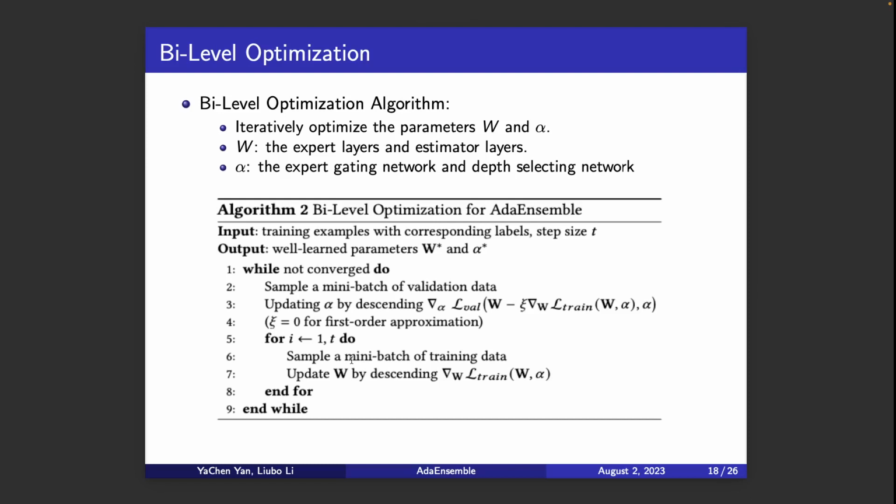To train the model, we design a bi-level optimization strategy. It iteratively optimizes different parts of the parameters. The first part is the expert layer and the estimator layer, which is responsible for computing the feature interaction representations or the final predictions. The other part is the expert gating network and the depth selecting network, which help the model decide which expert will be selected and which depth the feature interaction should be.